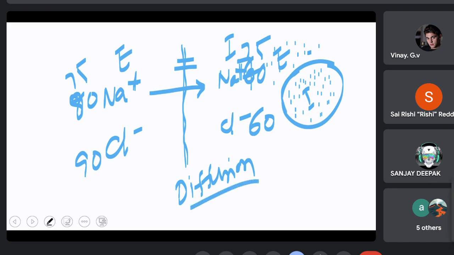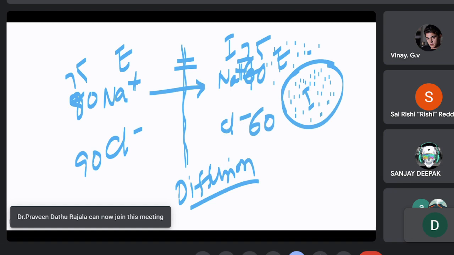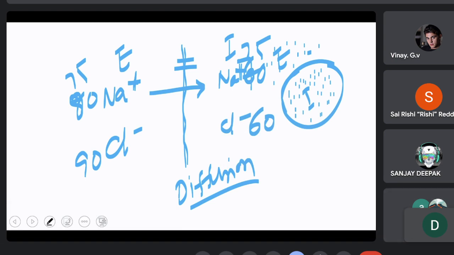Because there is no difference in the voltage, neither in the concentration or the number of ions, nor with respect to, Praveen Datta sir. Did you join?